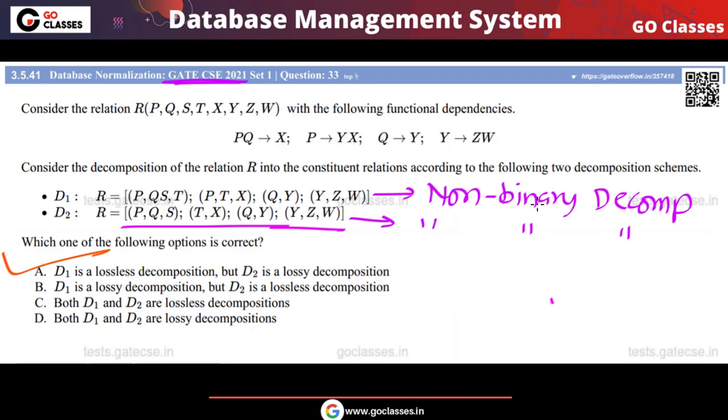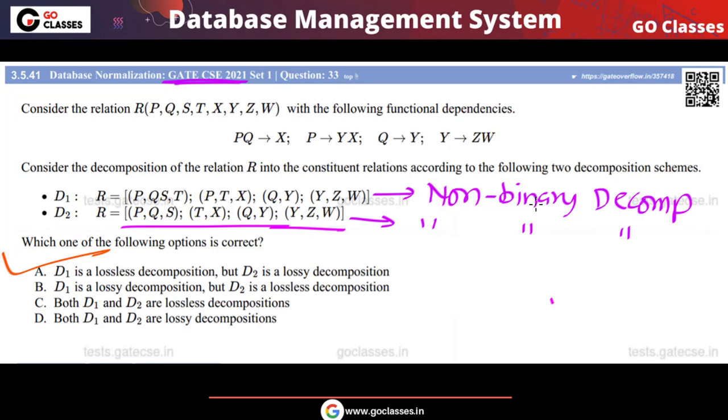Remember, in this question a non-binary decomposition is given to you. Whenever they give you a non-binary decomposition, the best method is the chase algorithm, because the successive combining method is not reliable. First, it will take a lot of time. Second, it is not reliable; we have already seen one example where it gives a wrong answer. If the successive combining method tells you the answer is lossless, then the answer is lossless. But if it tells you the answer is lossy, the actual answer may not be lossy.